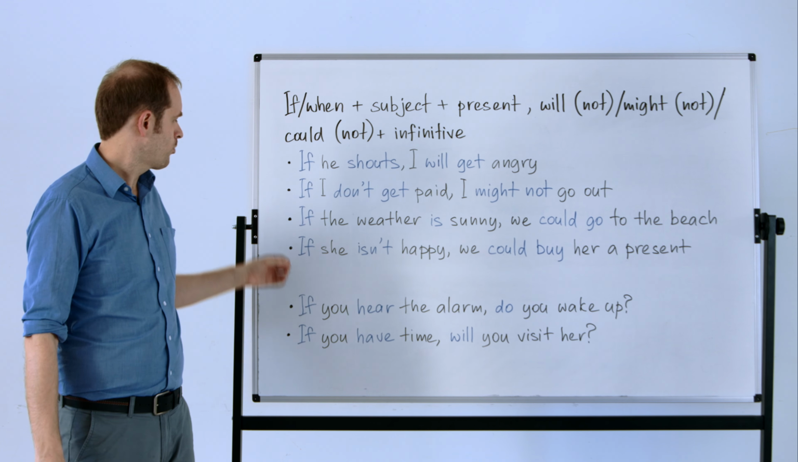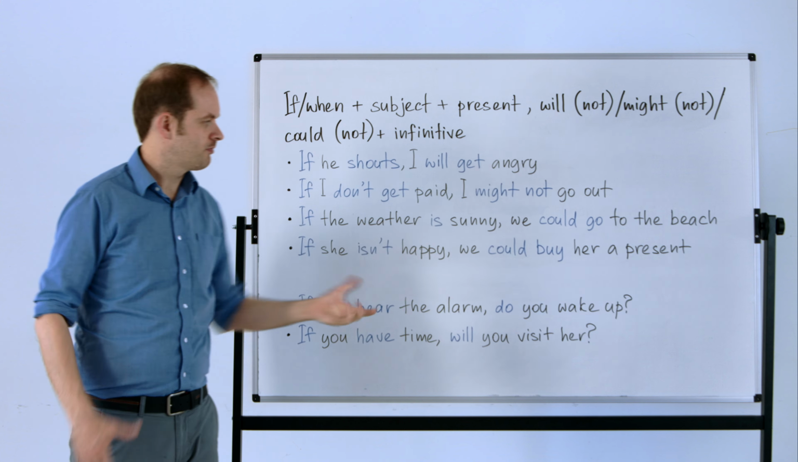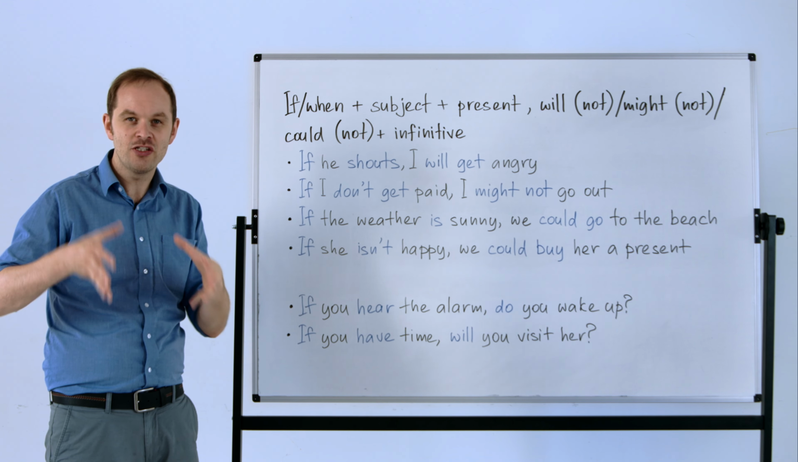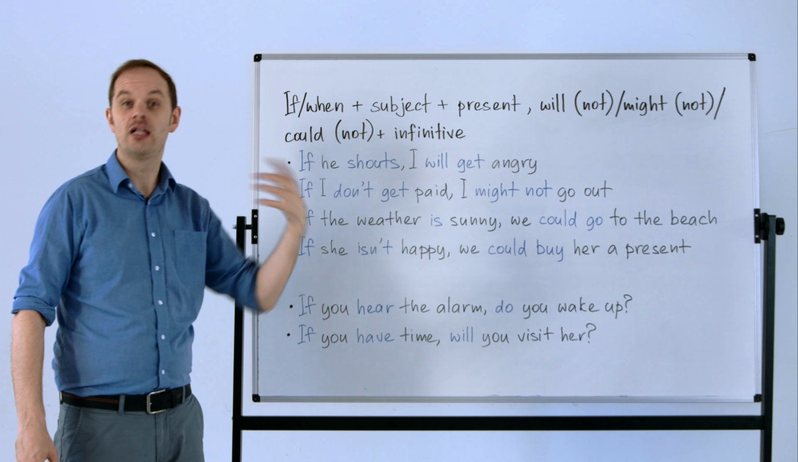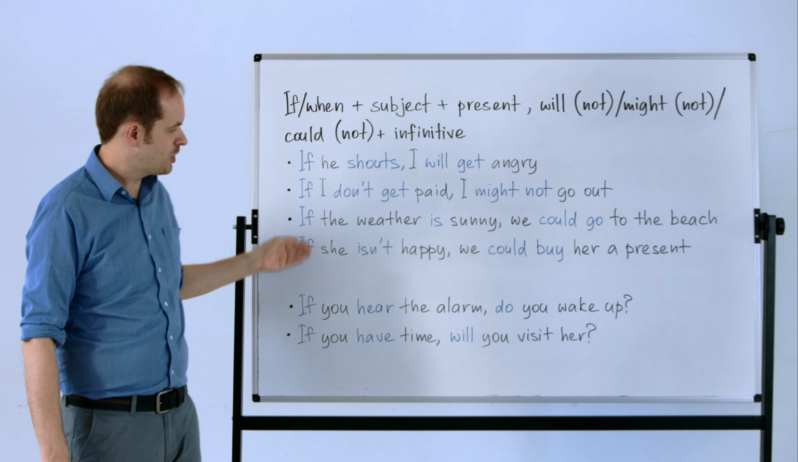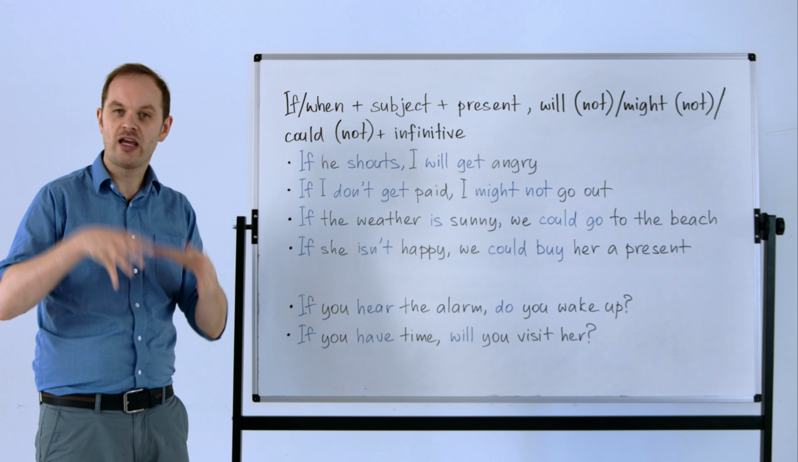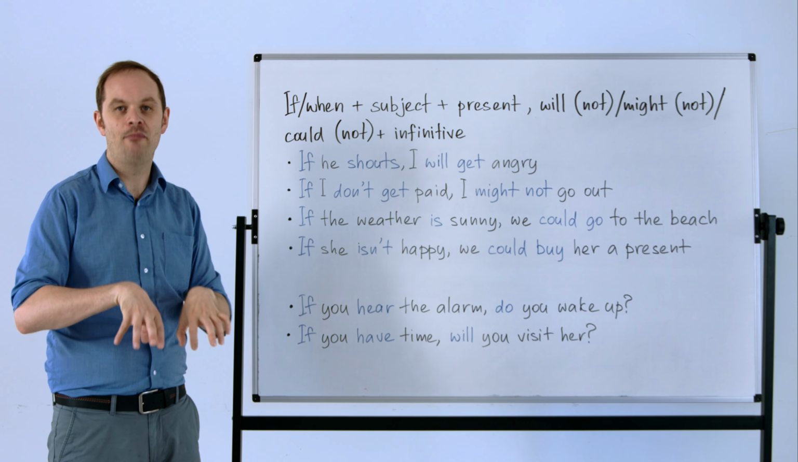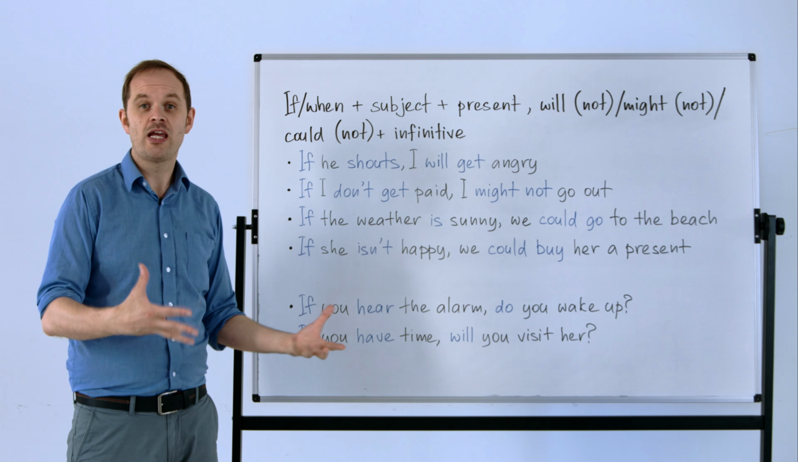Possibly. If the weather is sunny, we could go to the beach. So again, if the weather changes at the moment, what are the possibilities? What could we do later? If she isn't happy, we could buy her a present. So again, we've got the negative this time. If she's not happy at the moment, what could we do in the future to make her happier?